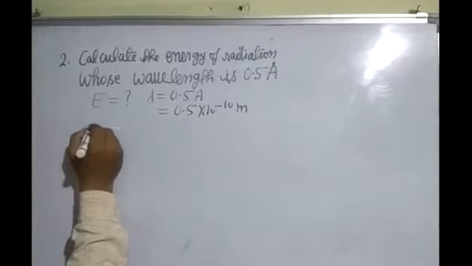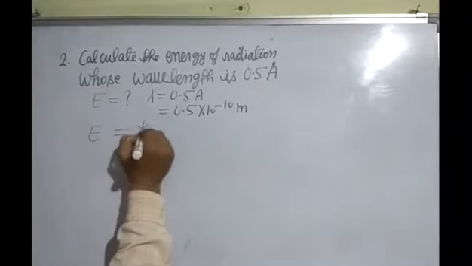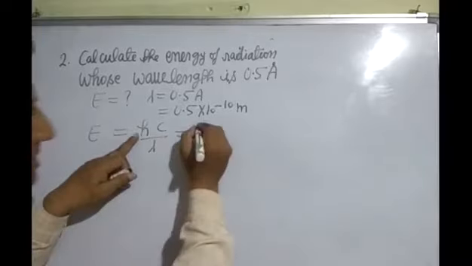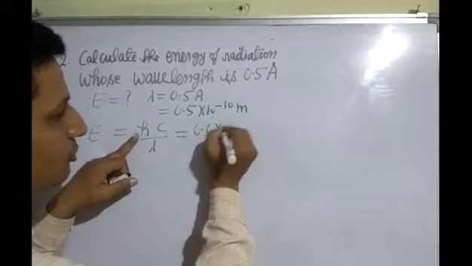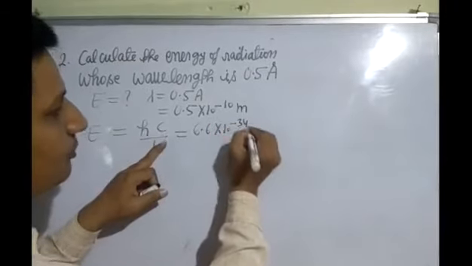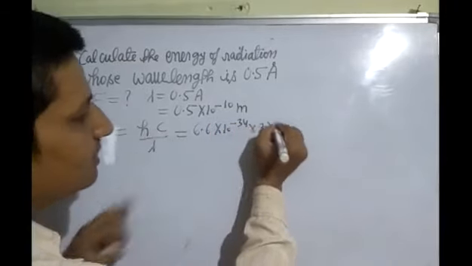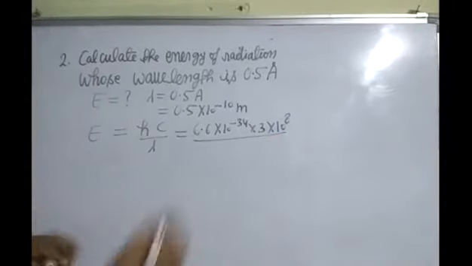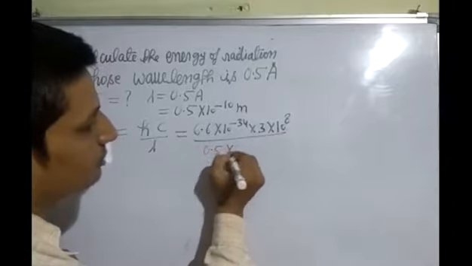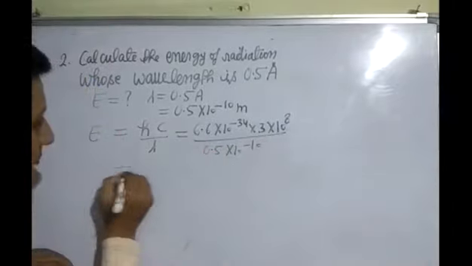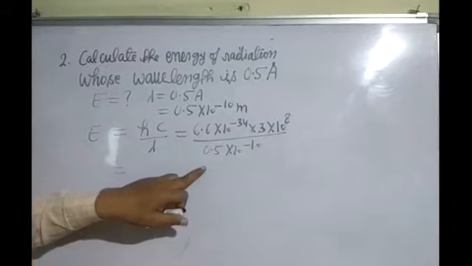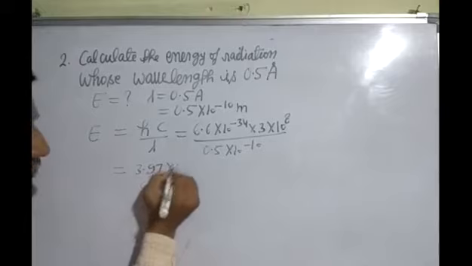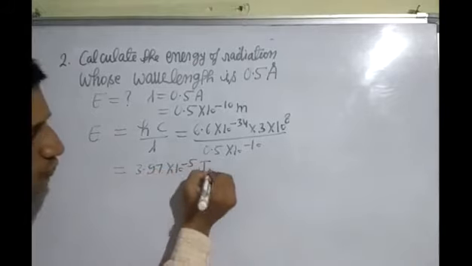We know the formula, energy E is equal to hc upon lambda. Value of Planck constant h is 6.6 into 10 to the power minus 34, and speed of light c is 3 into 10 to the power 8, and lambda is given 0.5 into 10 to the power minus 10. Now solve it. When we solve it, then we get 3.97 into 10 to the power minus 5 joule.